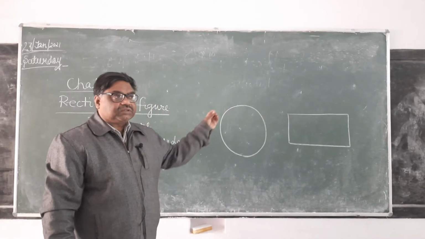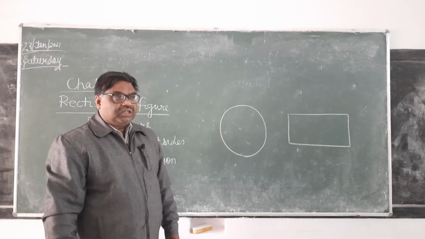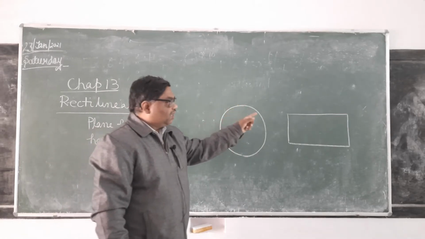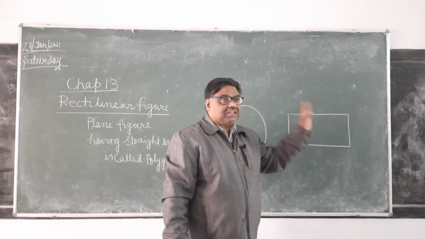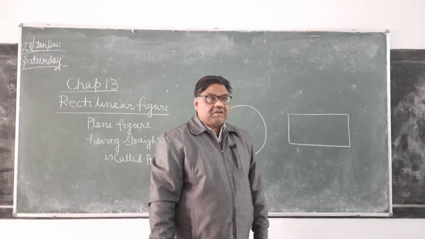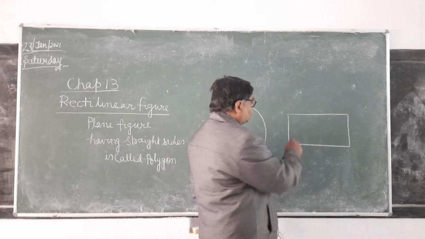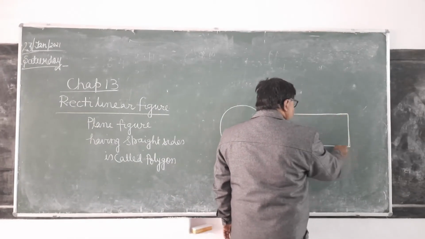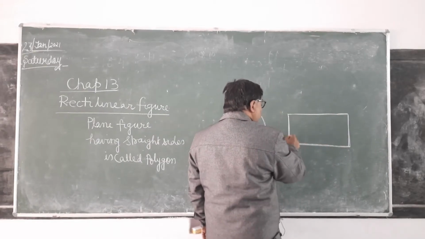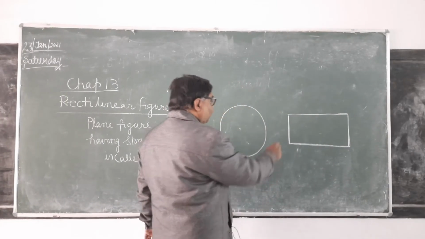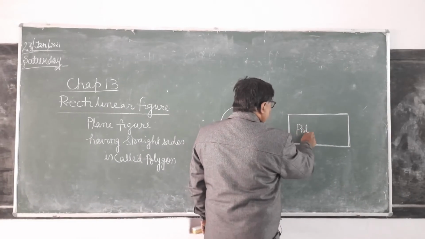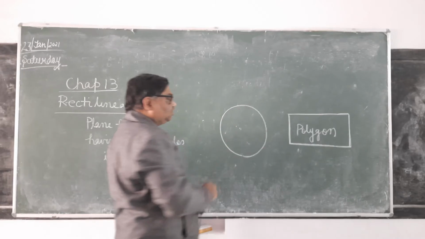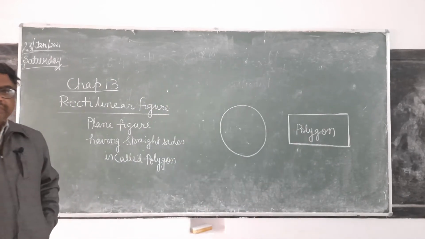What is the difference between these two? Here, its boundary is circular, while here its boundary is having straight segments, 4 straight segments. One is this, other is this, third is this, and fourth is this. It's clear. Therefore, it is a polygon, while here this is a rectilinear figure but not a polygon.